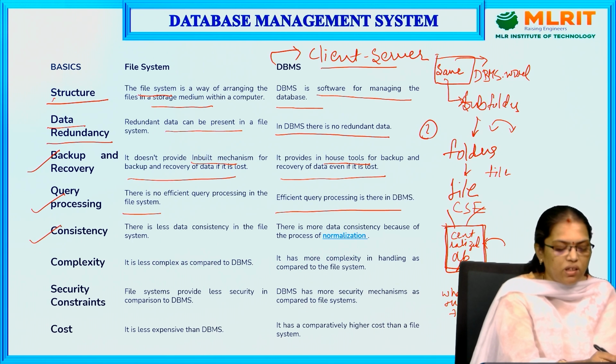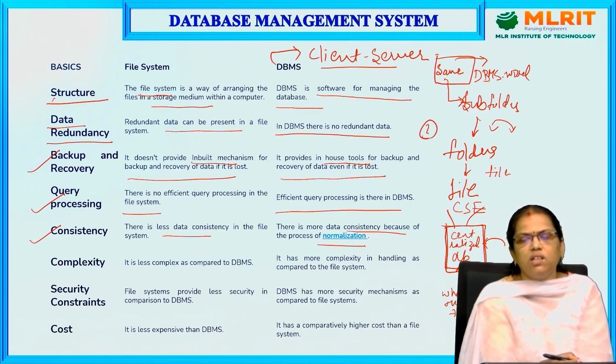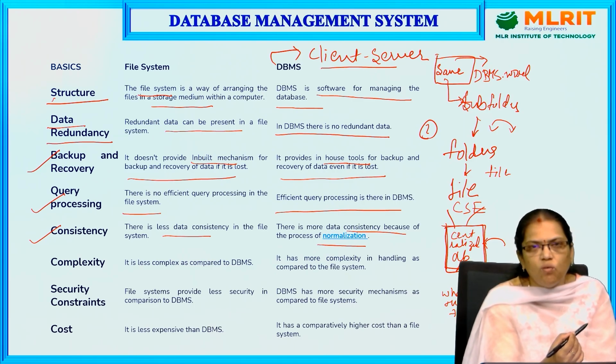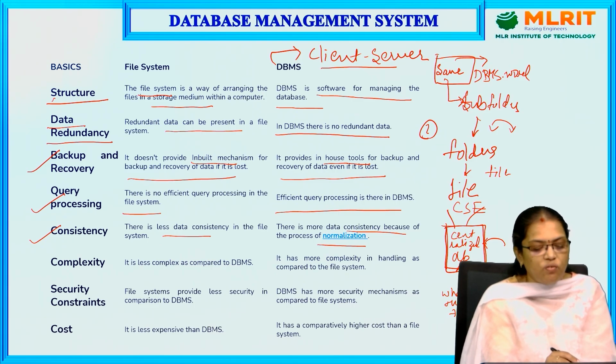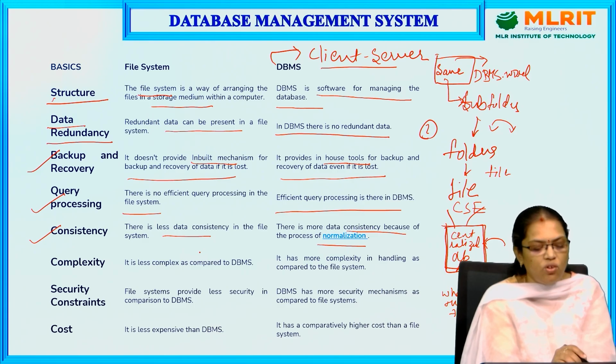The next one is consistency. Here in the file system we have less data consistency, and in the DBMS we have more data consistency because of normalization. What do you mean by consistency? It is where you can retrieve the data very easily. In the file system, unless you remember the file name and where you stored it, it is difficult to retrieve the file.